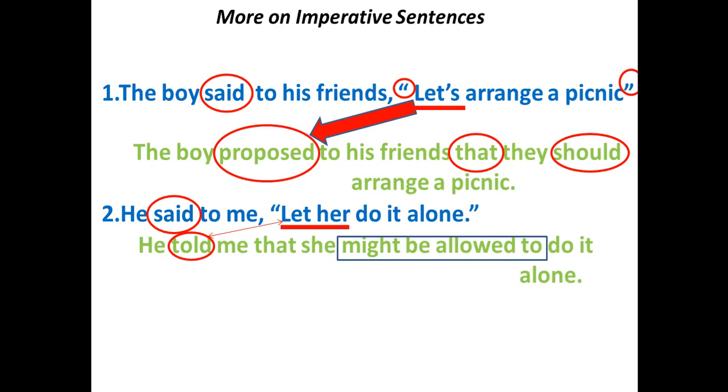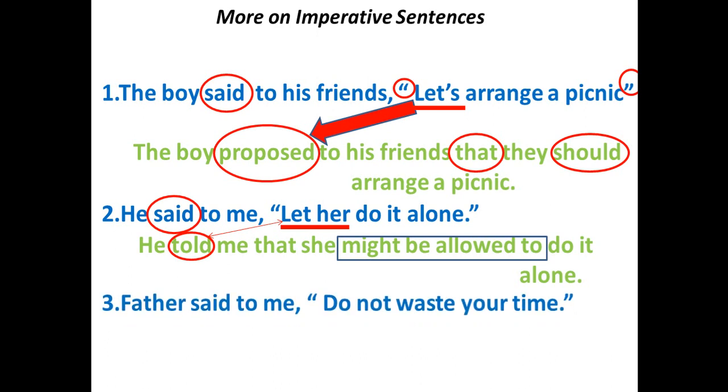So when the word let is followed by her, me, him, them, but not us, the subject will be followed by the phrase might be allowed to. You can also use the word might only.